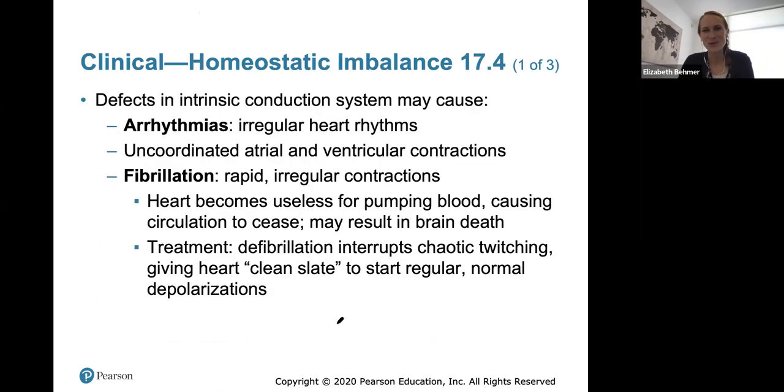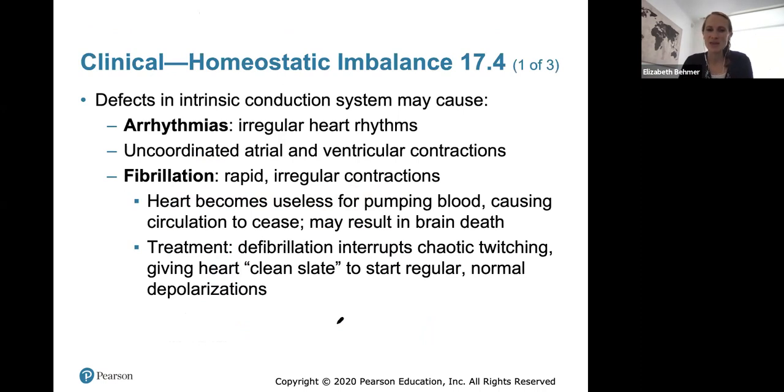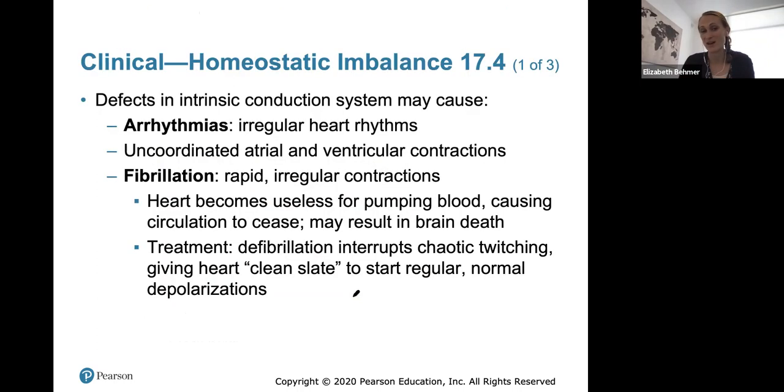Some imbalances. We have a lot of imbalances that have to do with the heart's conduction system or the passing on of this electrical activity. Arrhythmias are any irregular heartbeat where there's uncoordinated atrial and ventricular contractions. Normally we always want the atria to contract and then the ventricles to contract. But if we have some arrhythmia where their contractions are not occurring at the same time, it means we have a problem somewhere in the electrical activity of the heart.